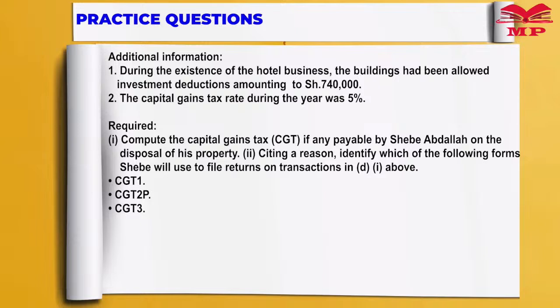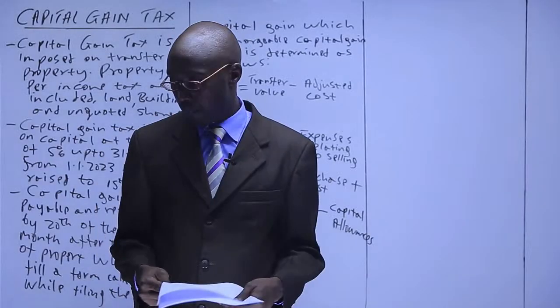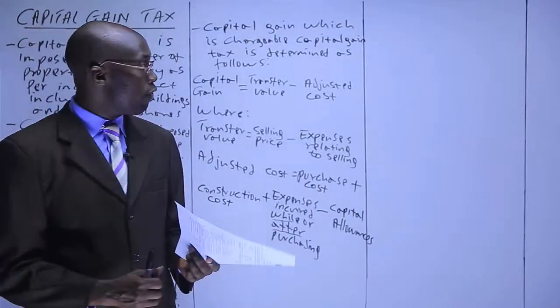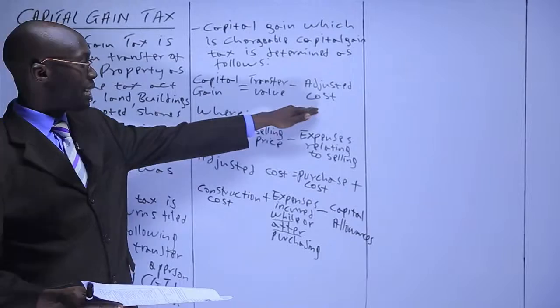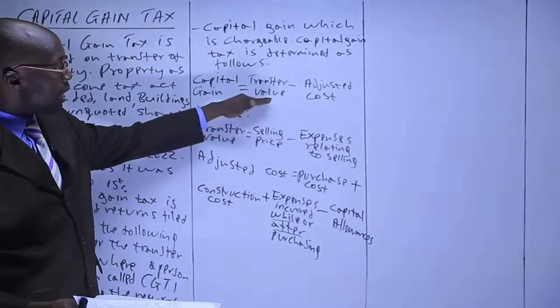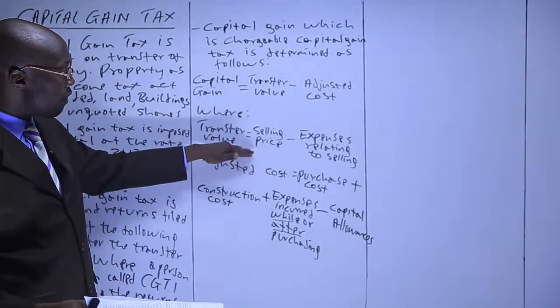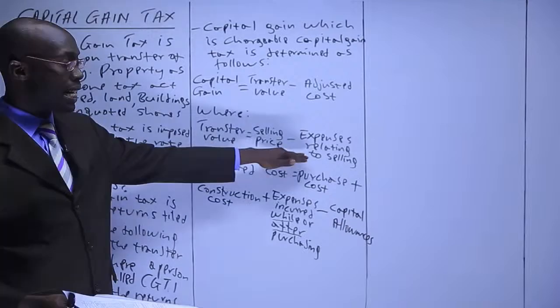And citing reasons, identify which of the following forms Shebe would use to file the returns for the transaction in the one above. So we want, first of all, to compute the capital gain tax. First, to get the capital gain, you take the transfer value minus the adjusted cost. So we need to get the transfer value, which is the selling price minus expenses incurred while selling.